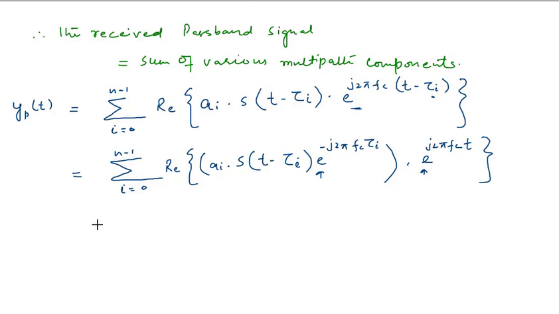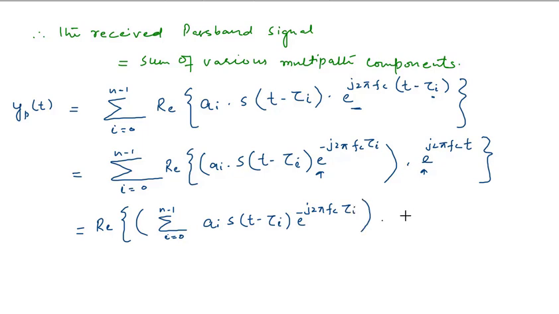Now we can further rearrange the above equation as real part, Re, of summation i equals 0 to n minus 1 of a of i into s of t minus tau i into e raised to power minus j2 pi fc into tau i, into e raised to power j2 pi fc into t.